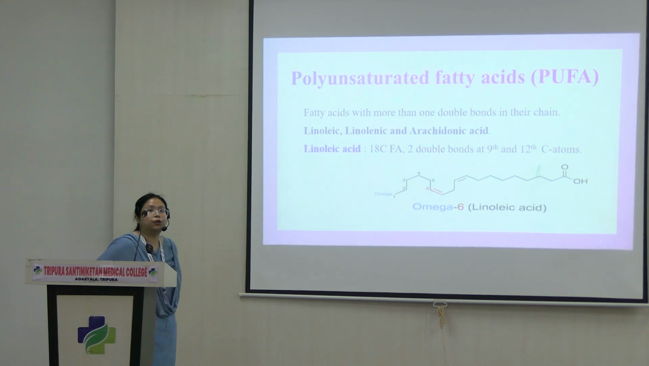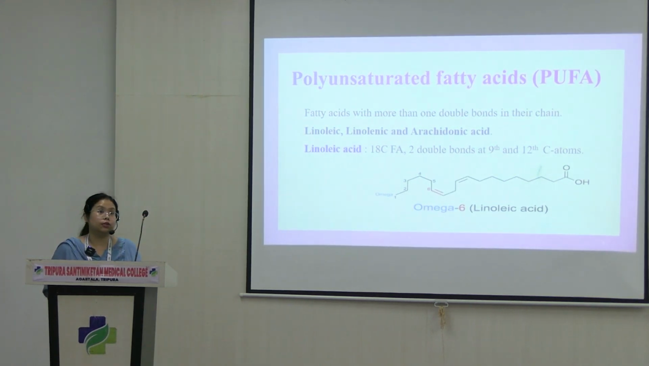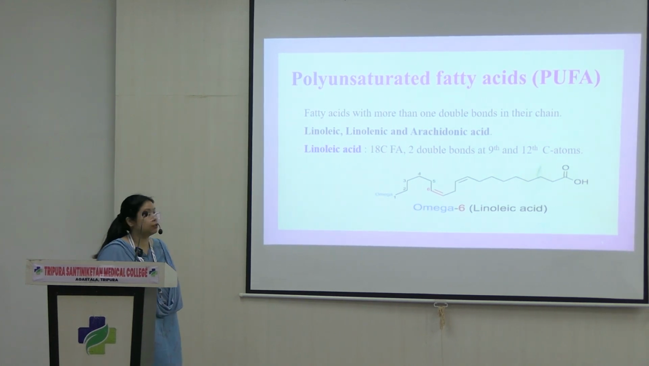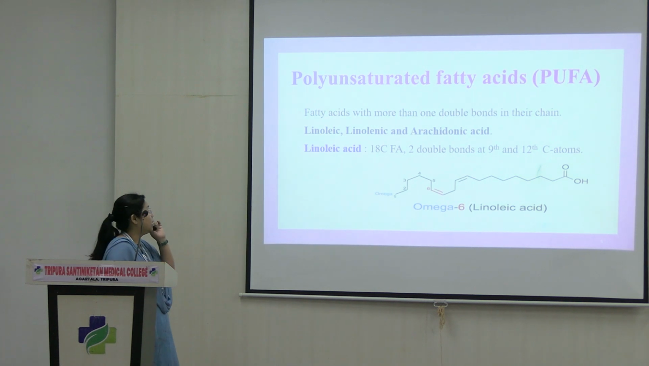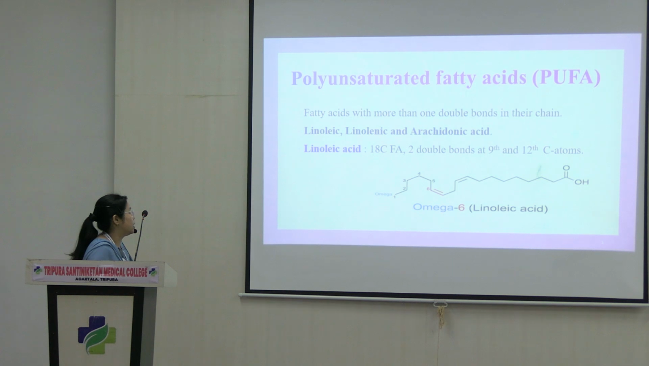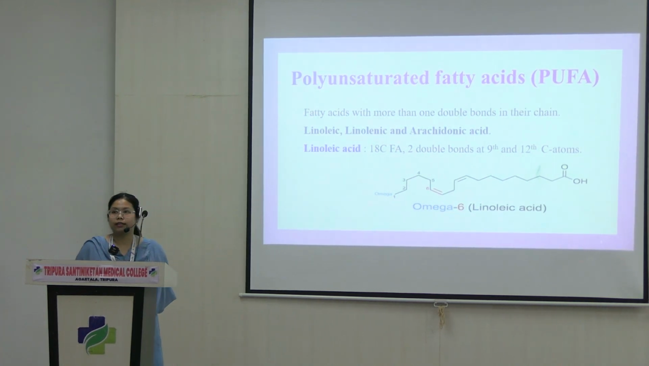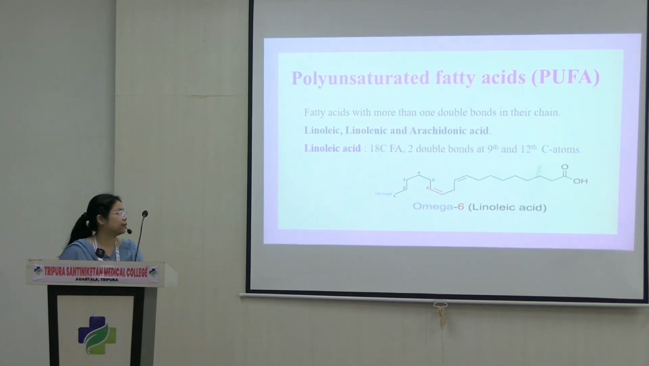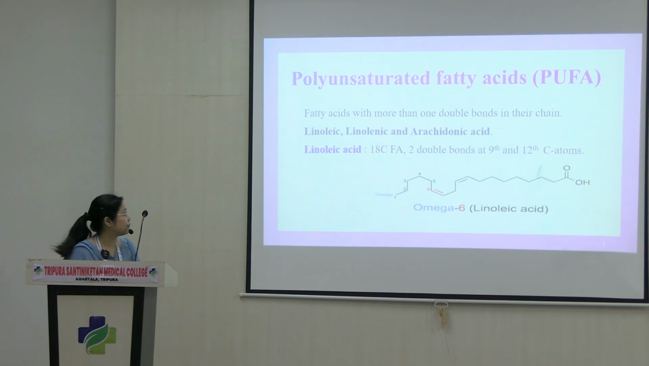All right, before we go into what an eicosanoid is, let's do a revision of what a polyunsaturated fatty acid, or PUFA, is. They are fatty acids that have more than one double bond in their hydrocarbon chain. They are linoleic acid, linolenic acid, and arachidonic acid. We'll be focusing more on arachidonic acid today, okay?